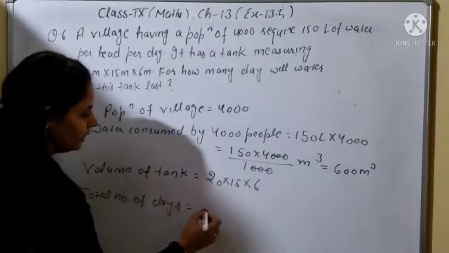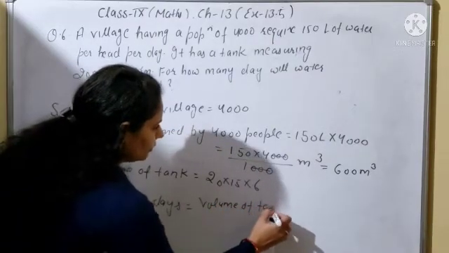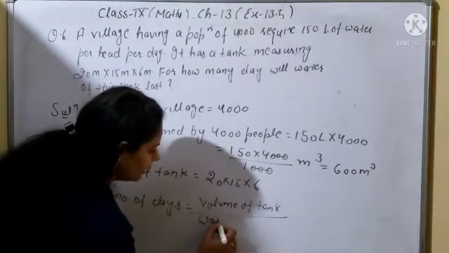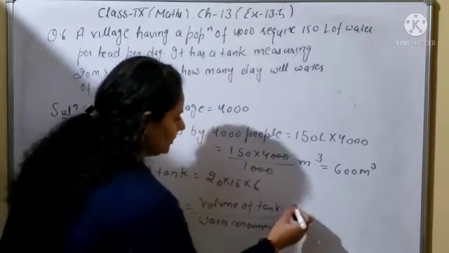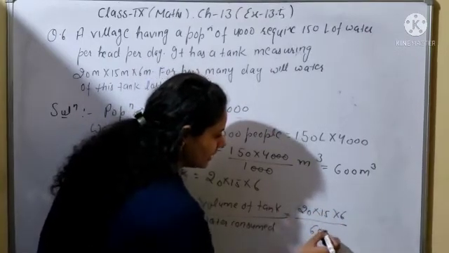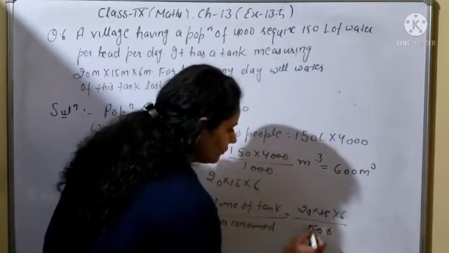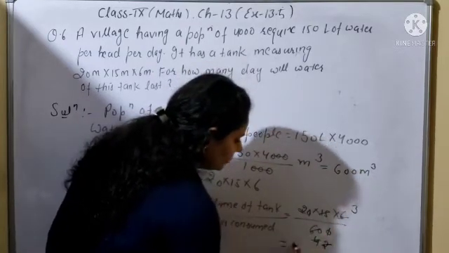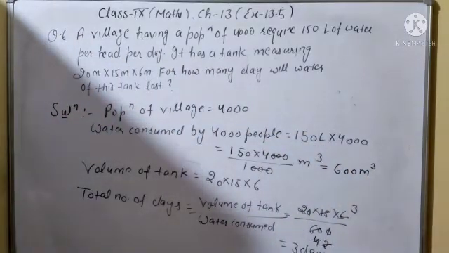So it will be equal to the volume of the tank divided by the water consumed per day. So this will be equal to 20 into 15 into 6 upon 600. Cancel out 10. 15 times 4 is 60, and 2 times 3 is 6. So this will be equal to 3 days. So how many days will the water last? It will be 3 days.